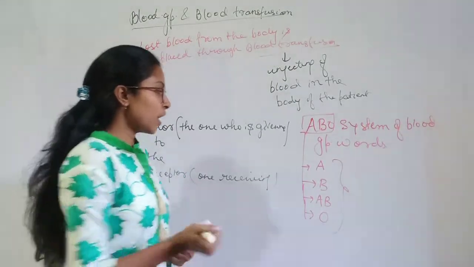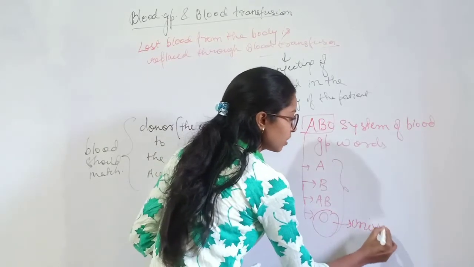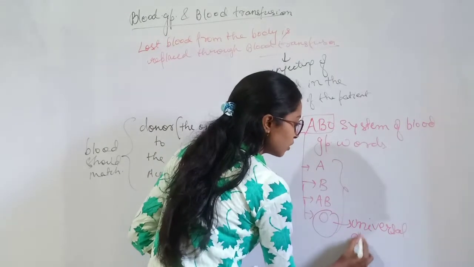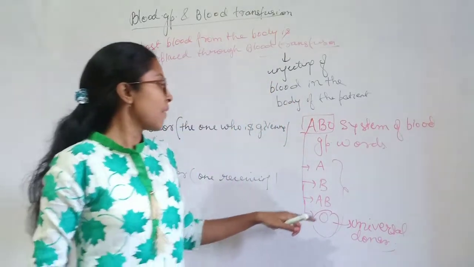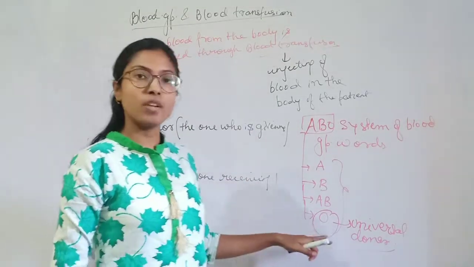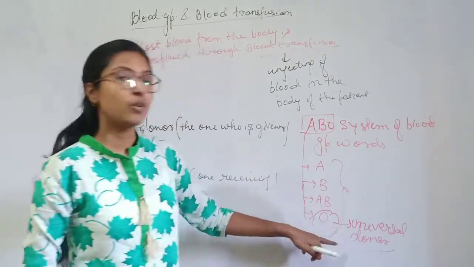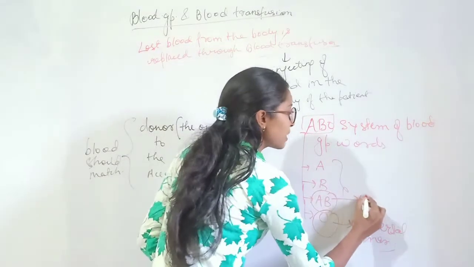Now blood group O is considered the universal donor. What is a universal donor? A universal donor is the one who can donate blood to everyone. Now AB is considered the universal acceptor.